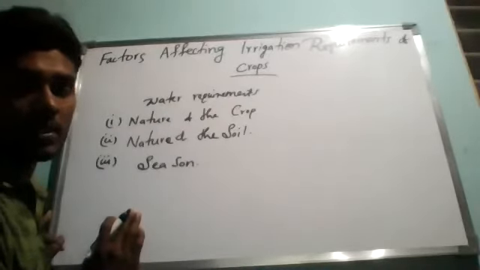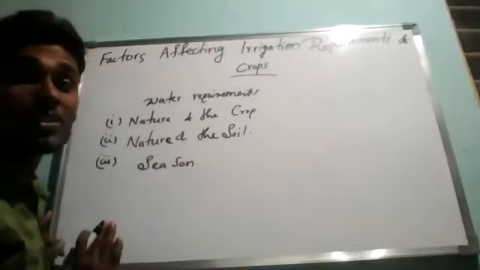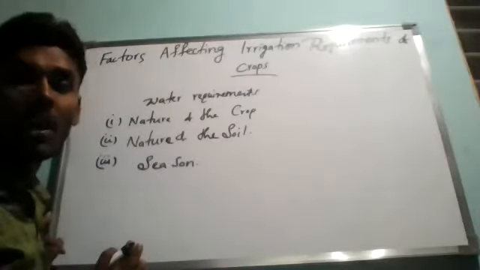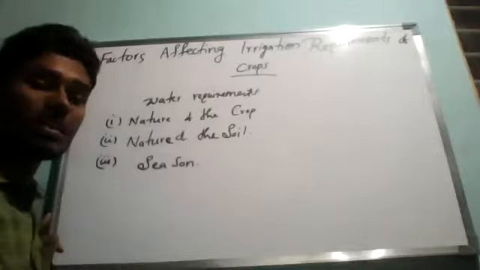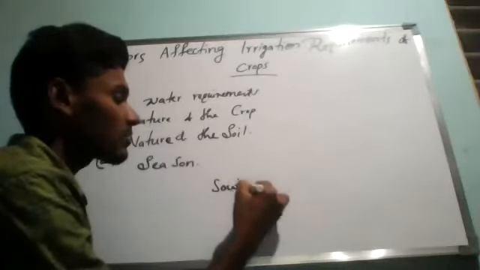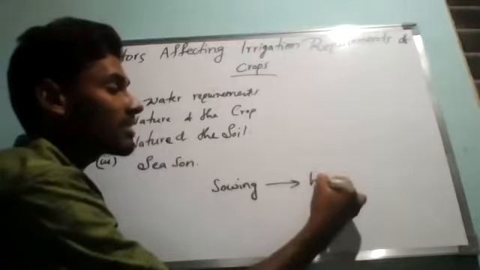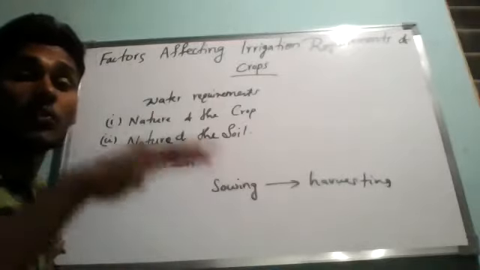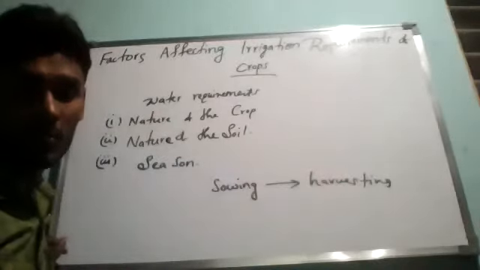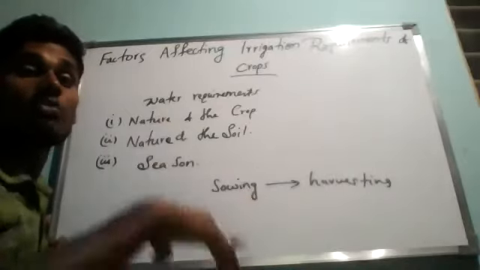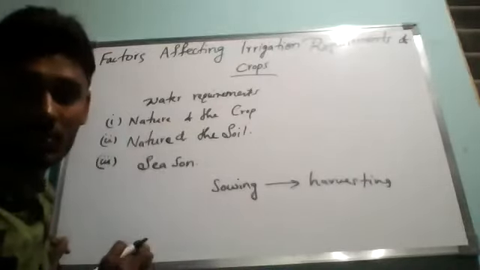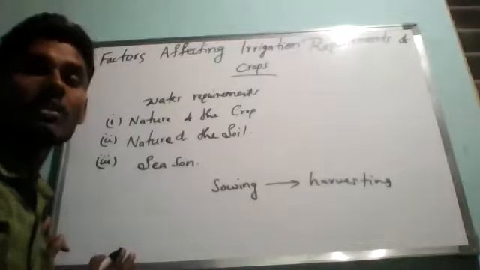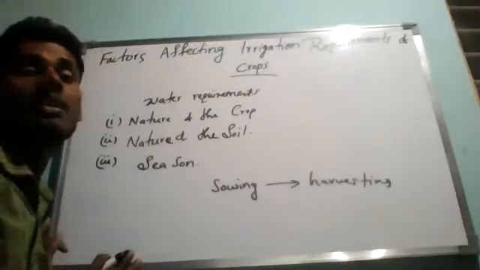Each crop needs a specific amount of water during the various stages of its growth and ripening, from the sowing stage, meaning planting the seeds or small plants, to the harvesting stage. In different stages, a different amount of water is required for a particular type of crop. So some crops need more water, whereas some other crops require less water.